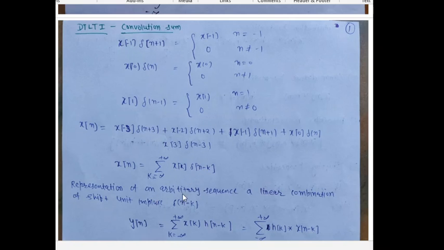So for the representation of an arbitrary sequence as a linear combination of shifted unit impulses, we can write yn. For an LTI system, yn is the sum over k from minus infinity to plus infinity of xk h n minus k, or we can write another form: the sum over k from minus infinity to plus infinity of hk x n minus k, and here it is not convolution, it's a simple multiply.